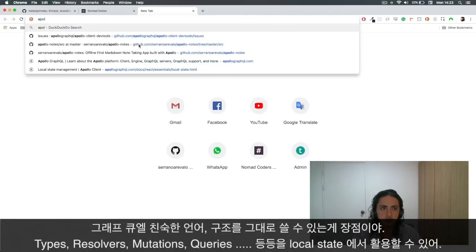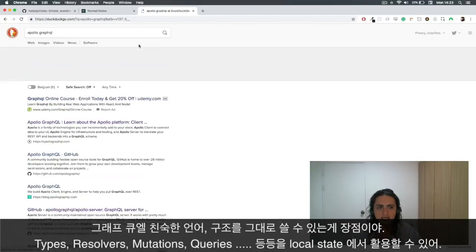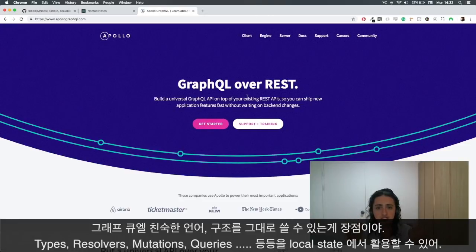And also you can use the same language that you're already used to, which is GraphQL, and the same structure, which is types, resolvers, mutations, queries. You can use all that in your local state.